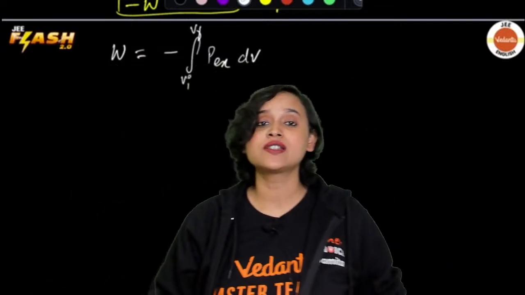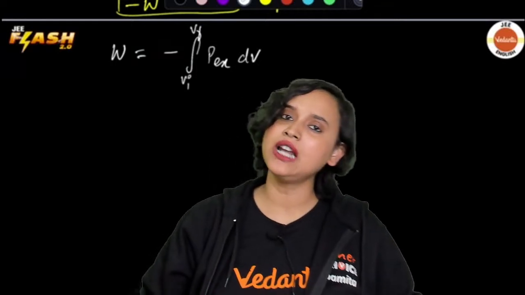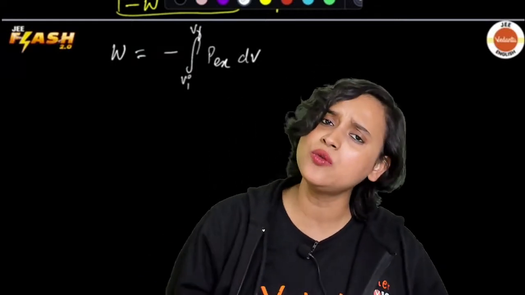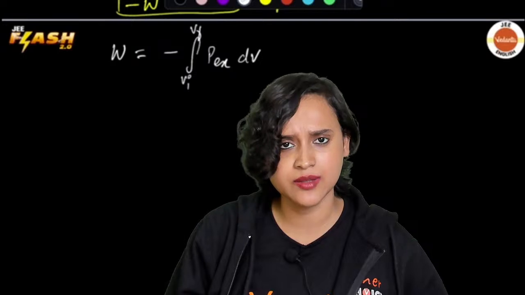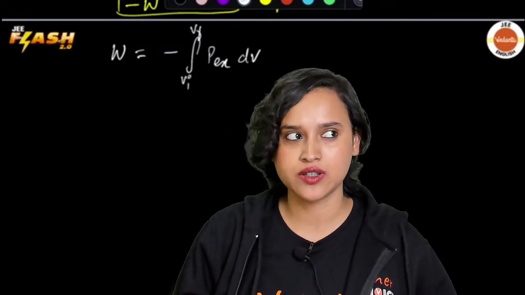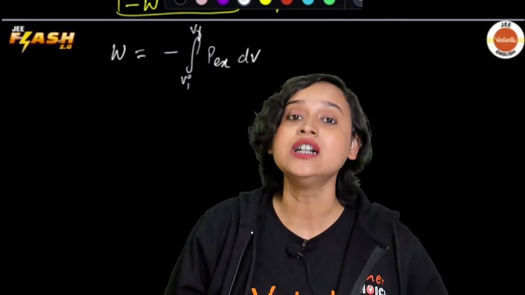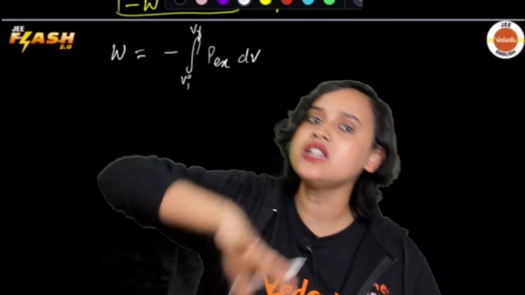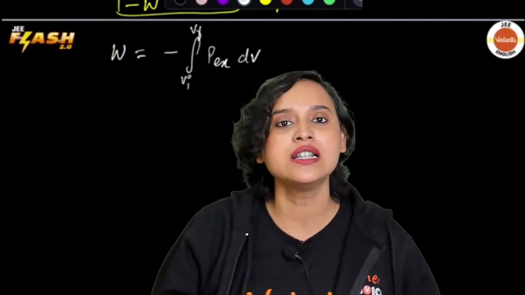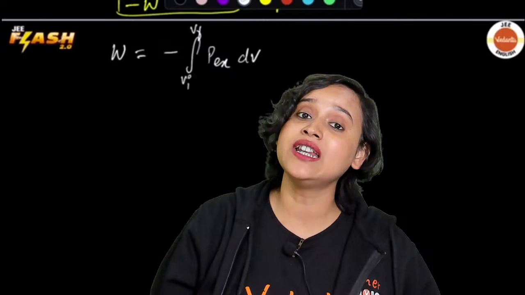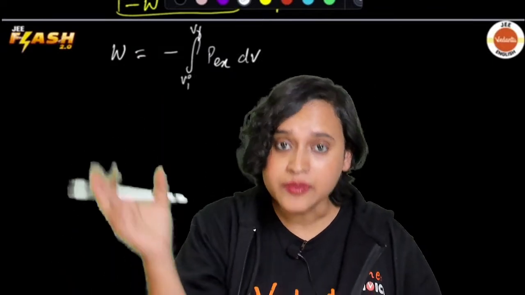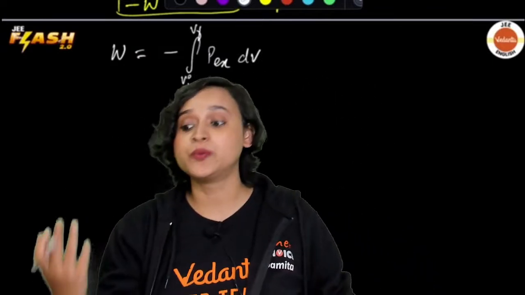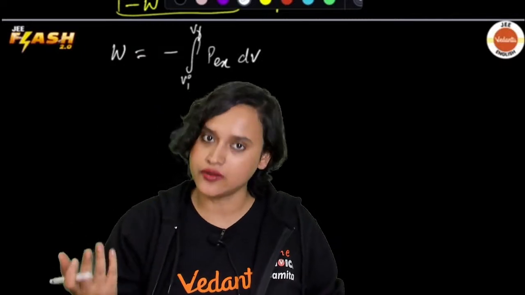Now we come across something that is called reversible and irreversible process. Do you all know what is a reversible process and what is an irreversible process? A reversible process is where you can change it back to its original state. And what is an irreversible process? When something has happened and after that you cannot bring it back. That is your irreversible process.